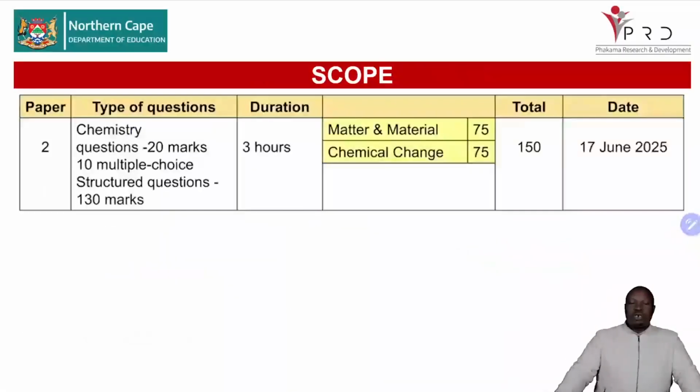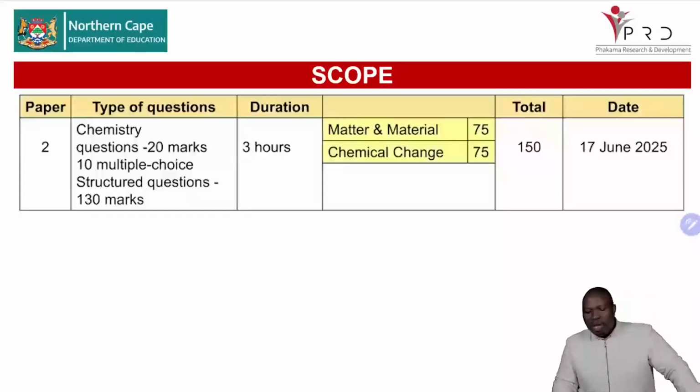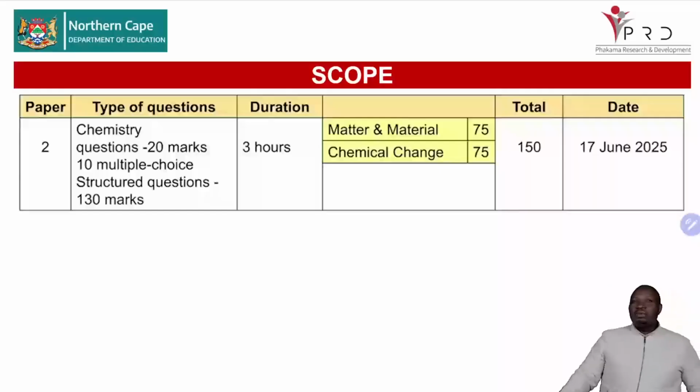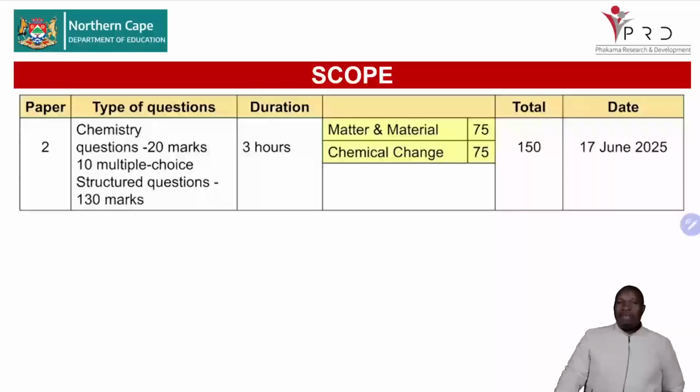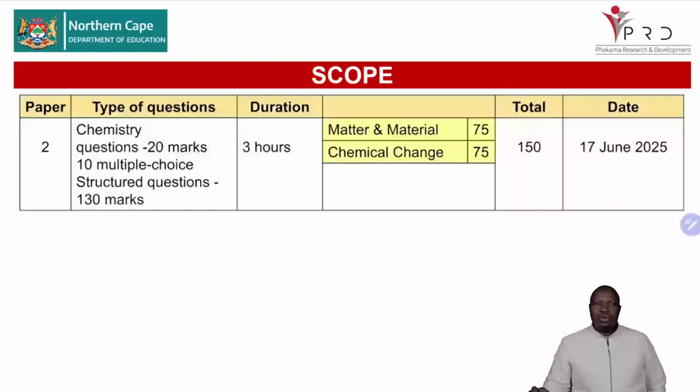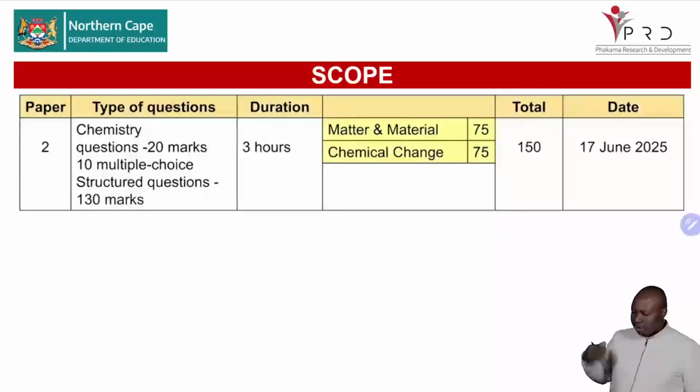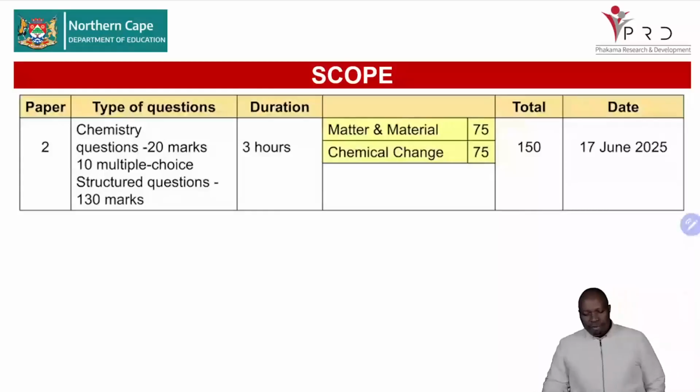Now, in terms of paper 2, your scope for our June exam is that we have metal materials, which is your organic molecules, which is half of the paper. So it's very much important. You must know almost everything in terms of organic molecules. You cannot leave anything because there will be many questions that will come from this topic.